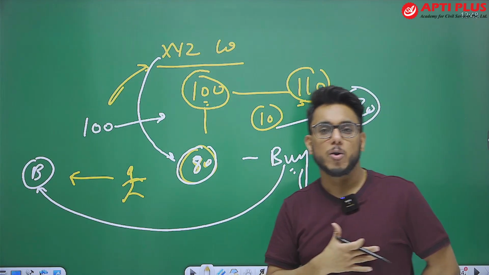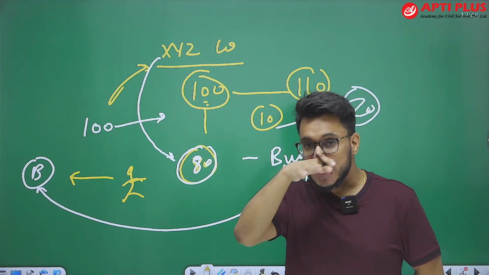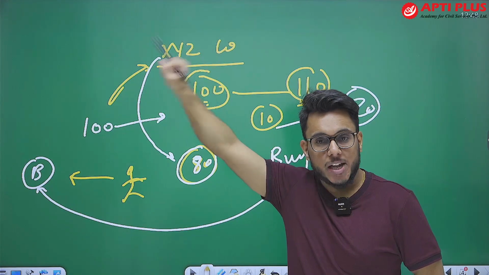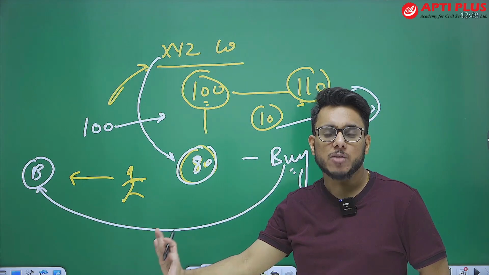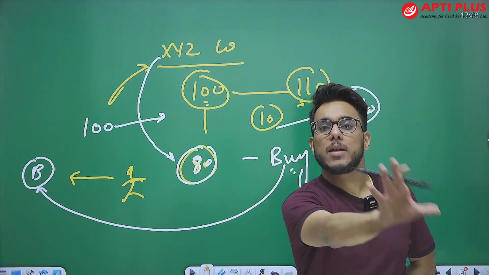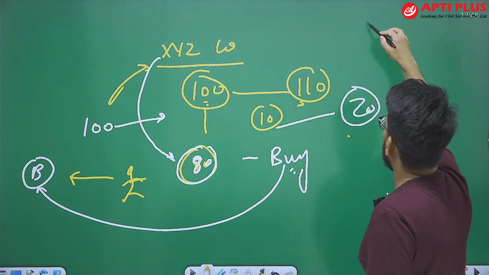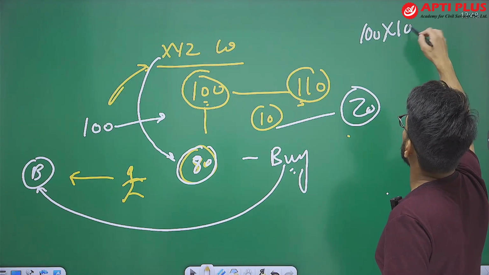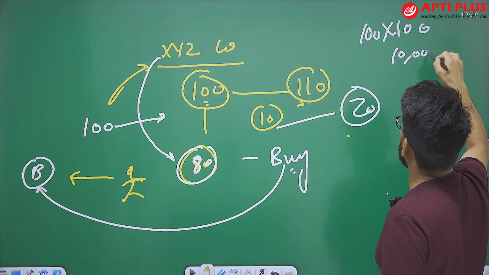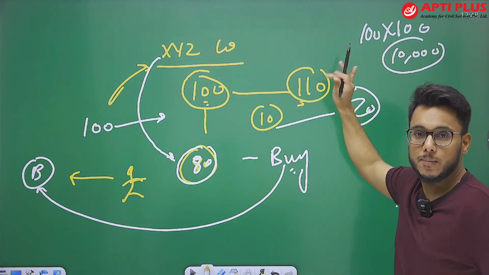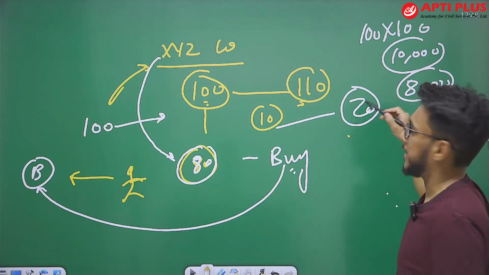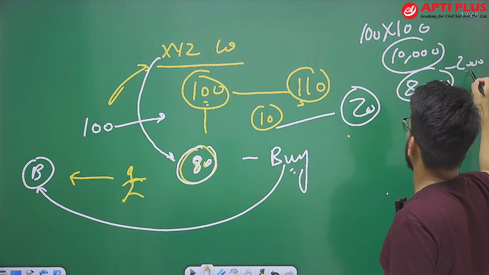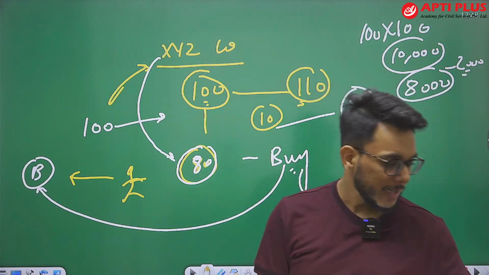How have I made the profit? Because I sold the shares immediately when the price was 100, and bought shares when the price was 80 to give back. So 100 shares at 100 rupees, 10,000 rupees I got when I sold them, and 8,000 rupees I had to spend when buying them. In between, 2,000 rupees profit I have made. So this is short selling.